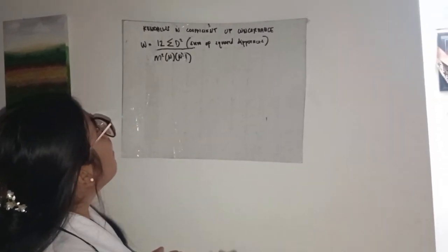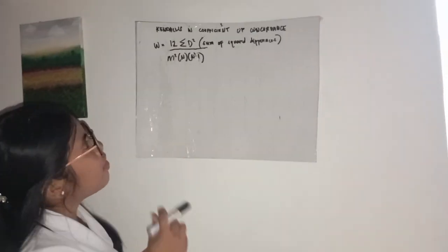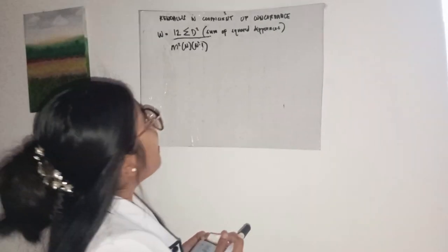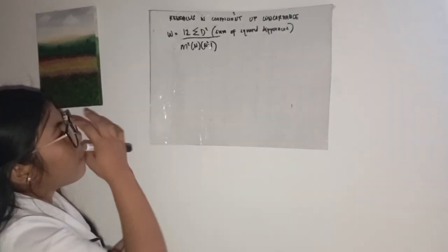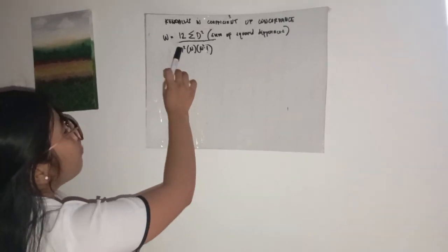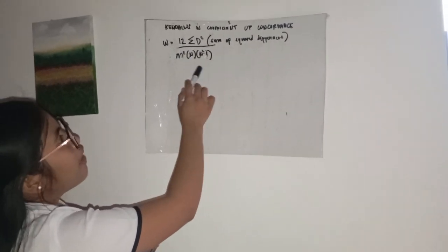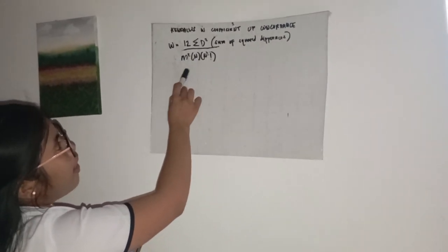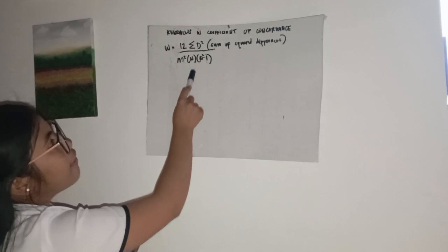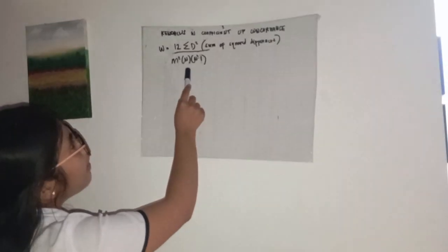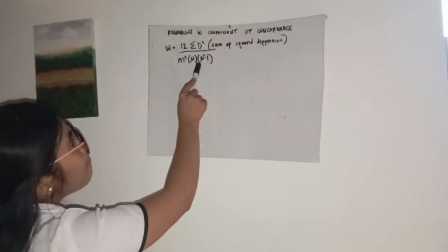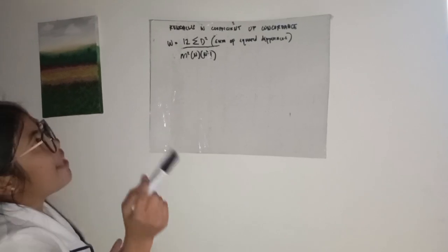So, dito naman, we have Kendall's coefficient of concordance formula. So, Kendall's coefficient of concordance is equal to 12 times the sum of squared differences, divided by the number of raters squared, times number of items, times number of items squared minus 1.